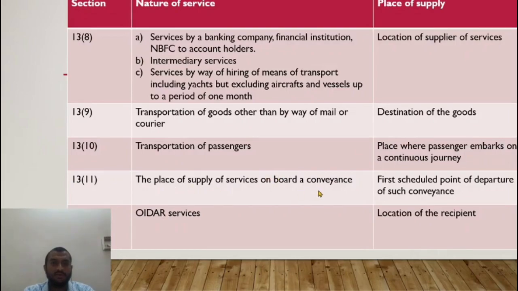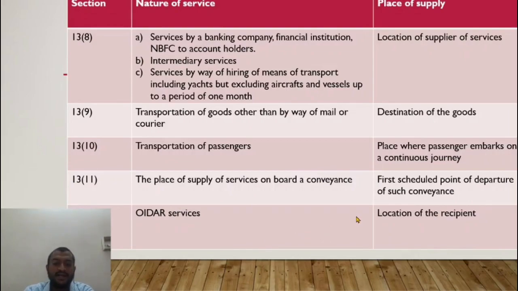Place of supply in case of services taken on board a conveyance. It will be the first scheduled point of departure. In case of foreign flight, I take the service of watching a lot of movies. The first place where that flight starts leaving from, first scheduled point of departure of that flight would be the place of supply.